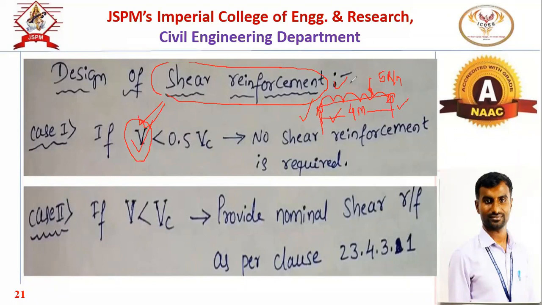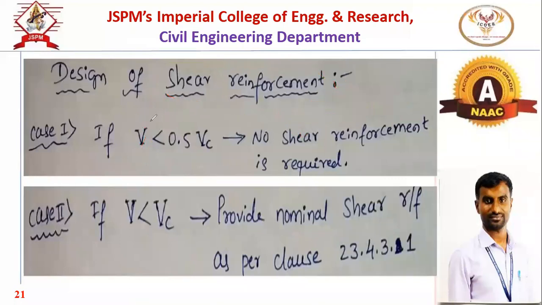Yes, for a simply supported beam with UDL on the entire span, the reaction at the end is given by the formula WL by 2. So this V is nothing but WL by 2. It depends on the external loading condition. Ultimately, V will be WL by 2 for a simply supported beam.